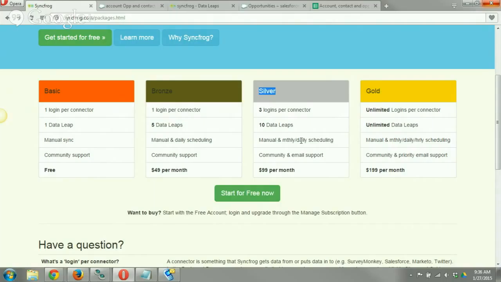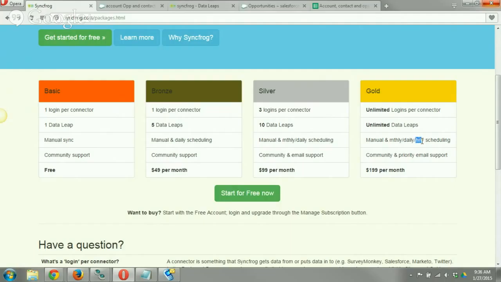And the daily could be set up to be every day or weekdays only at a certain time. And you also get community and email support now, and that's at the price point of $99, as you can see. Then you go up to our gold, which is unlimited pretty much everything.